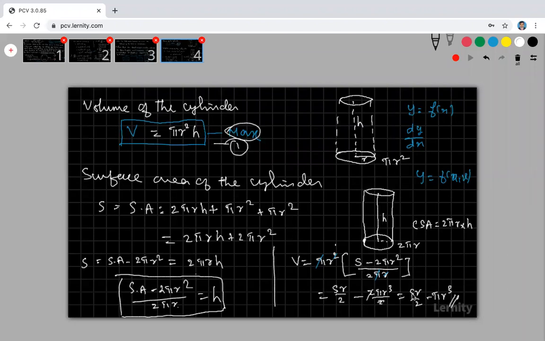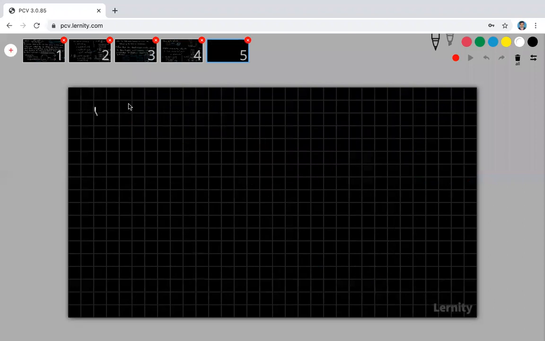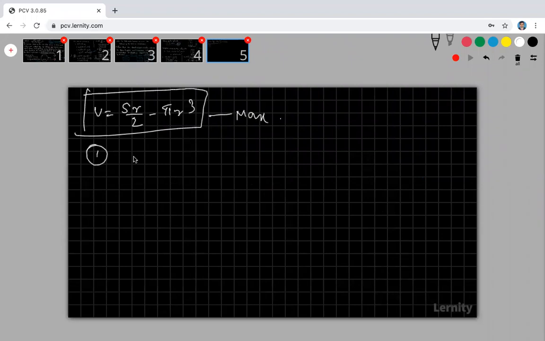Surface area is a constant. My r is a variable, h is a variable, but I am interchanging. That means I am substituting h value in terms of r and simplifying. I am getting this is my volume. Are you okay? This volume is okay. My volume is equal to S r by 2 minus pi r cube. This is my volume. Now I am going to find out the maximum for this. That means apply second derivative test.